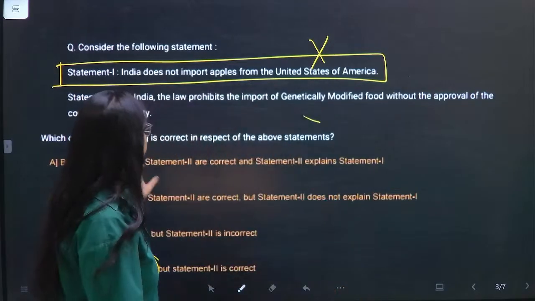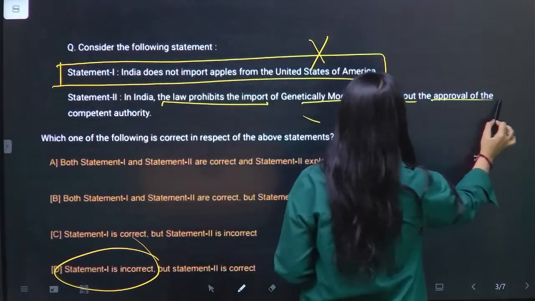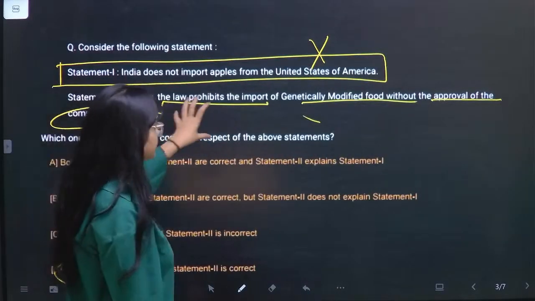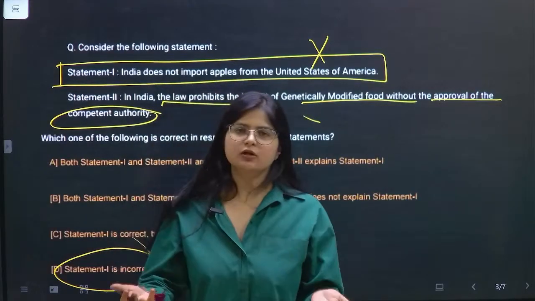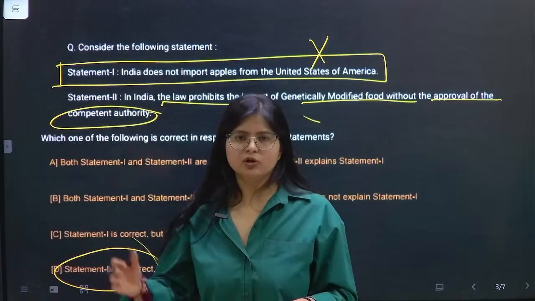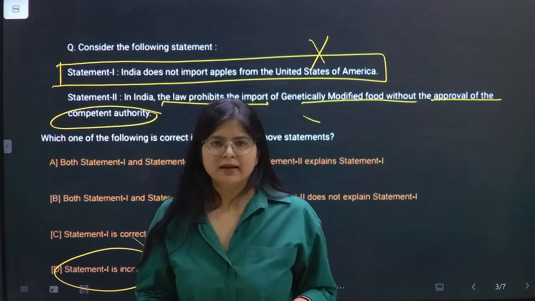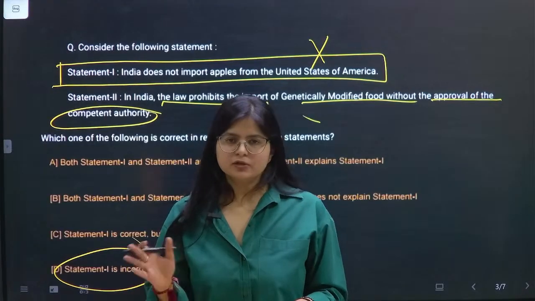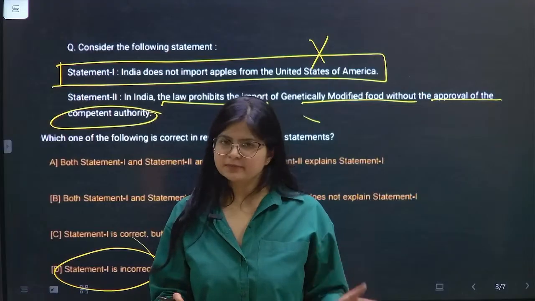The second statement is saying in India, the law prohibits the import of genetically modified food without the approval of competent authority. I know that this statement is correct because I have been reading it, right? You must also be reading that GM crops are not allowed without the approval. The approval has to be taken by the authority, right? There is a norm. So we cannot skip this statement.